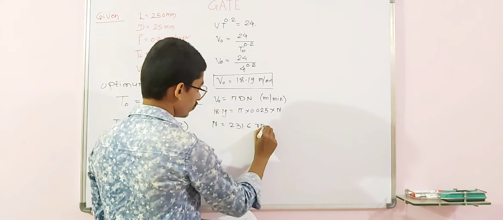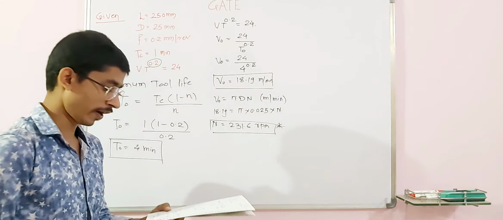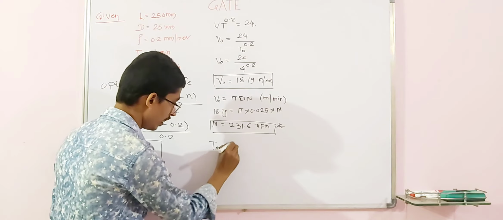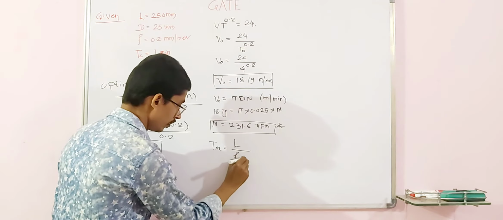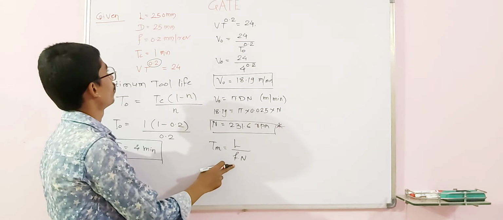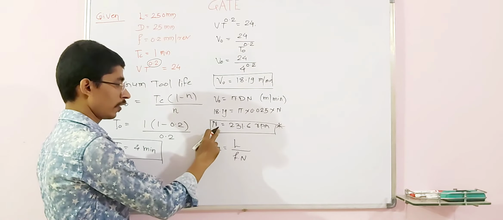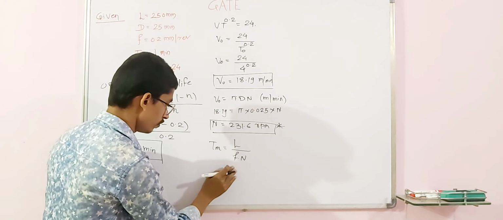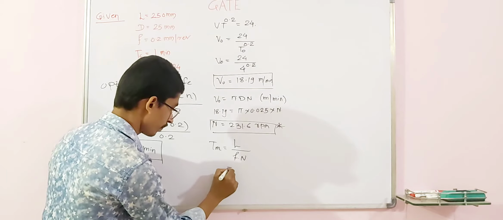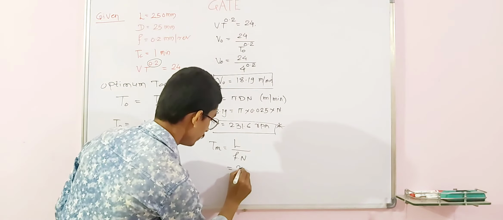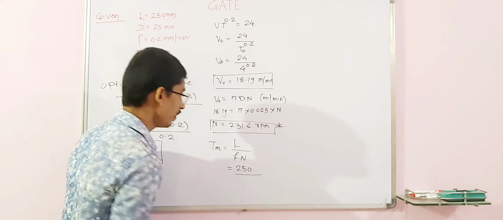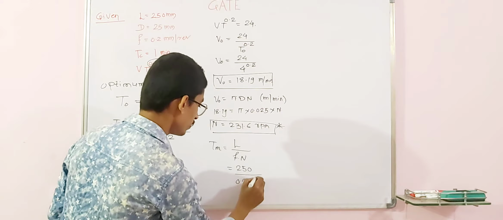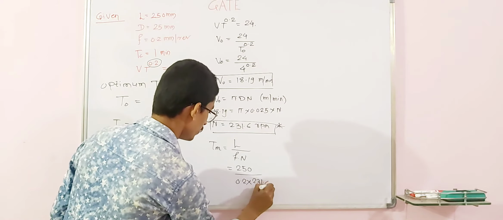After that you have to find the machining time. How to calculate it? Tm is equal to L divided by F into N, because feed is given in mm per revolution and we have already calculated the rotational speed in rpm. L, the length, is given as 250 mm, divided by feed 0.2 mm per revolution into the rotational speed 231.6.